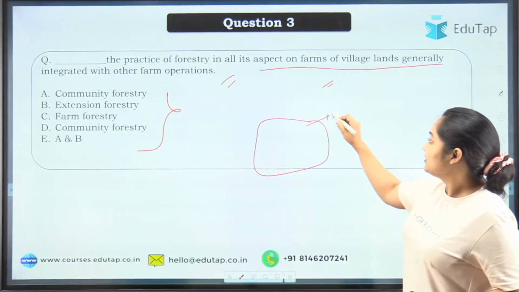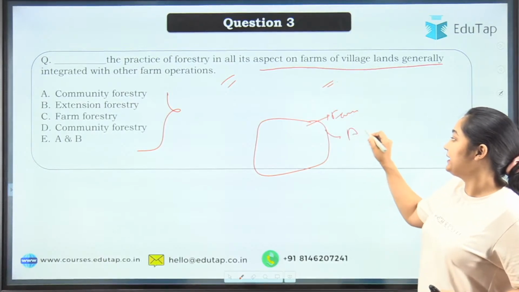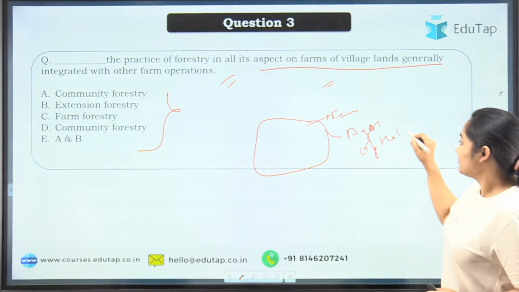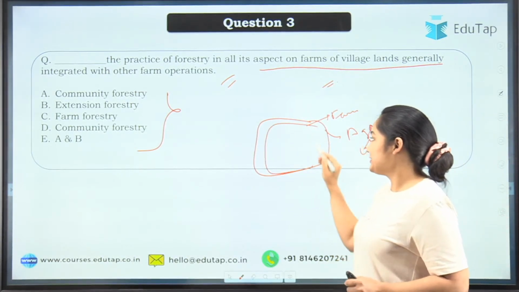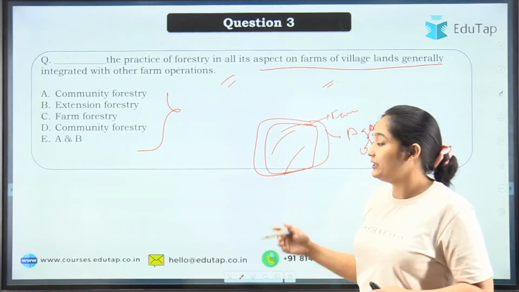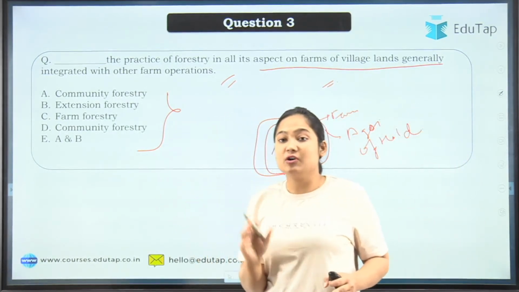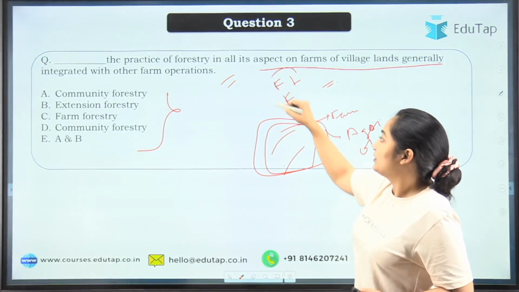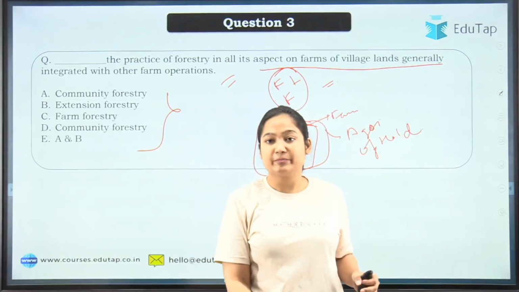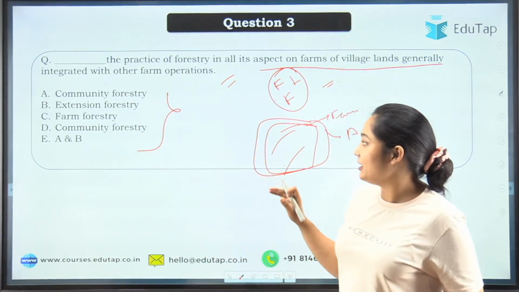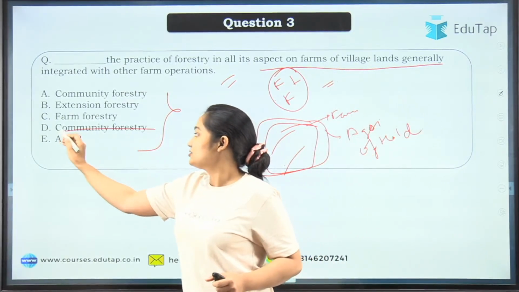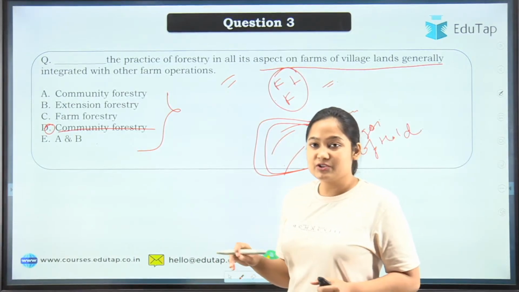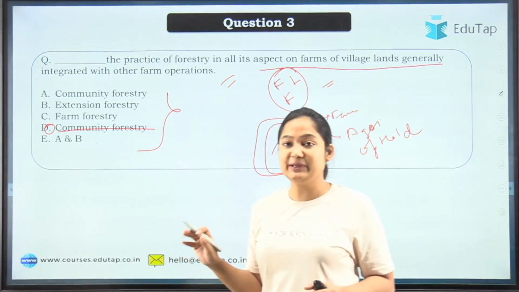See, farms, we are saying, are agriculture operational holdings. These are the land where actual agriculture happens, the net sown area and gross sown area that we talked about. That is your farms. So if we are doing forestry as well as farm operation, you will have to tell what that is called. These are your options: community, extension, farm, community. Community is repeated, so we can exclude option D. So A and B both. Do let me know what can be the answer.